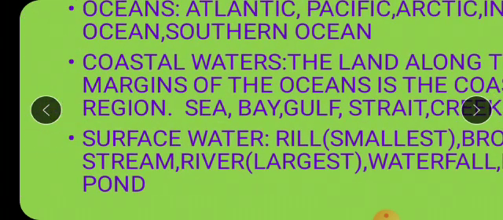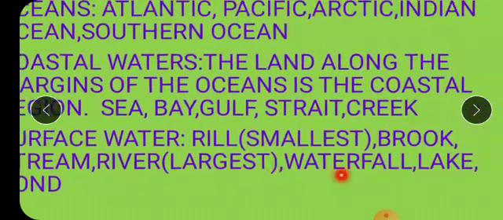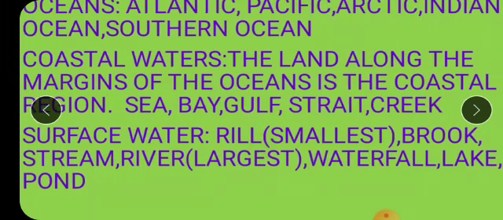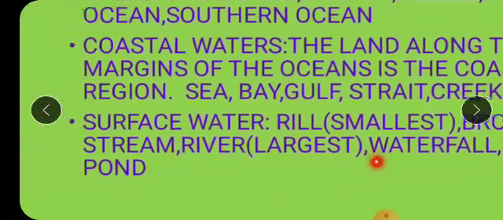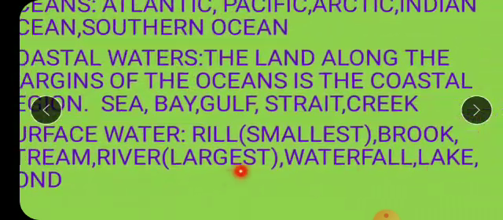Brook, stream, river is said to be the largest, and then waterfall, lake and pond is a small water body again, isn't it? So these are some of the forms in which we see water on the earth's surface. Again I repeat, rill, smallest, brook, stream, river, waterfall, lake and pond.